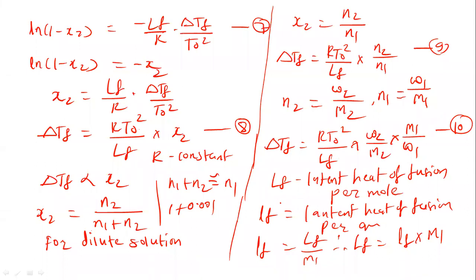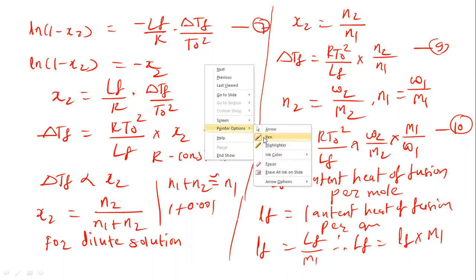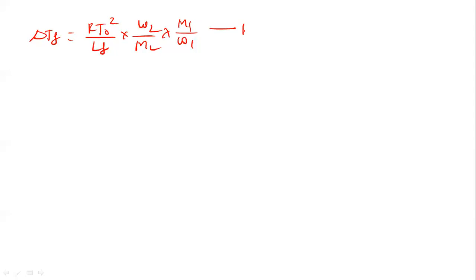Now let us write equation 10 once again so we can proceed further with the derivation. This is equation 10: delta TF equals RT0 square divided by capital LF, into W2 upon M2, into M1 upon W1. Now we know that capital LF is equal to small lf into M1, the latent heat of fusion per gram multiplied by the molecular weight.